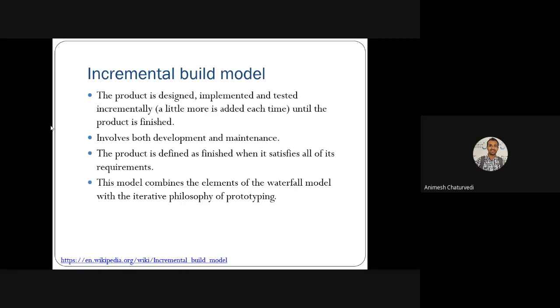Then the product has to be defined according to the satisfaction of user needs and user requirements. The project will be finished, which means the product will be said to be finished, only when it meets the satisfactory requirements. And then the next model combines elements of the waterfall with the iterative philosophy of prototyping. So this incremental model is a combination of waterfall and prototyping. Both are combined to make the incremental build model.